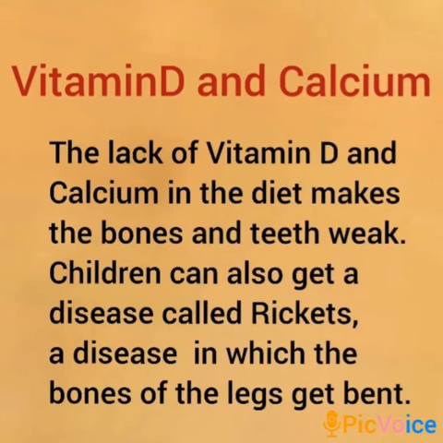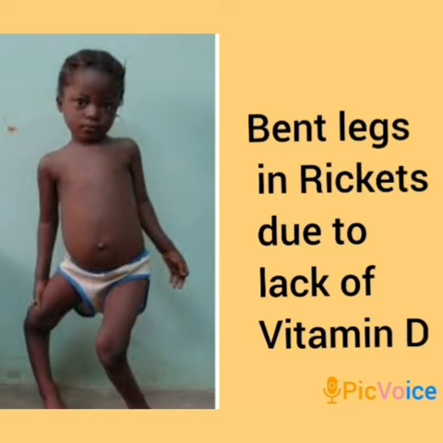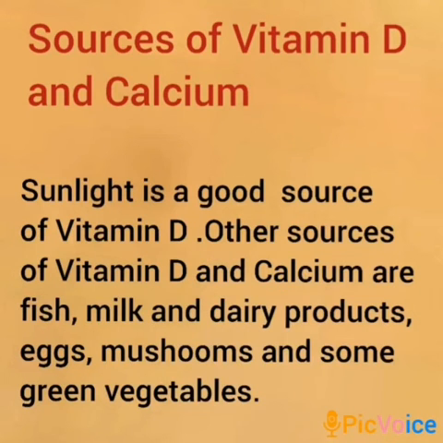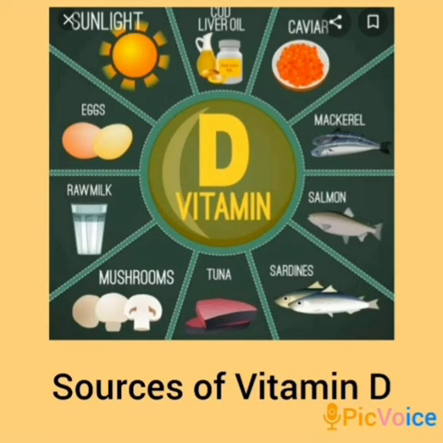Our next topic is vitamin D and calcium. The lack of vitamin D and calcium in the diet makes the bones and teeth weak. Children can also get a disease called rickets, a disease in which the bones of the legs get bent. Sunlight is a good source of vitamin D. Other sources of vitamin D and calcium are milk, milk products, eggs, some green vegetables, mushroom, and fish.